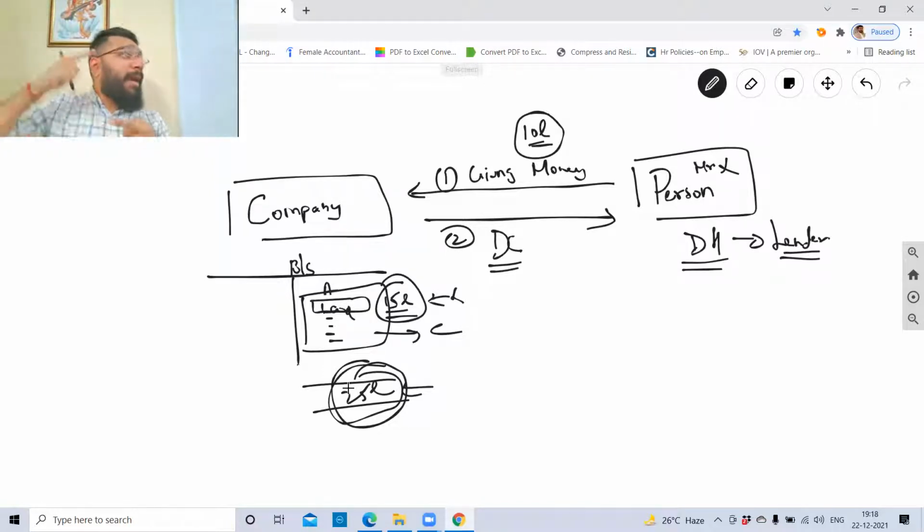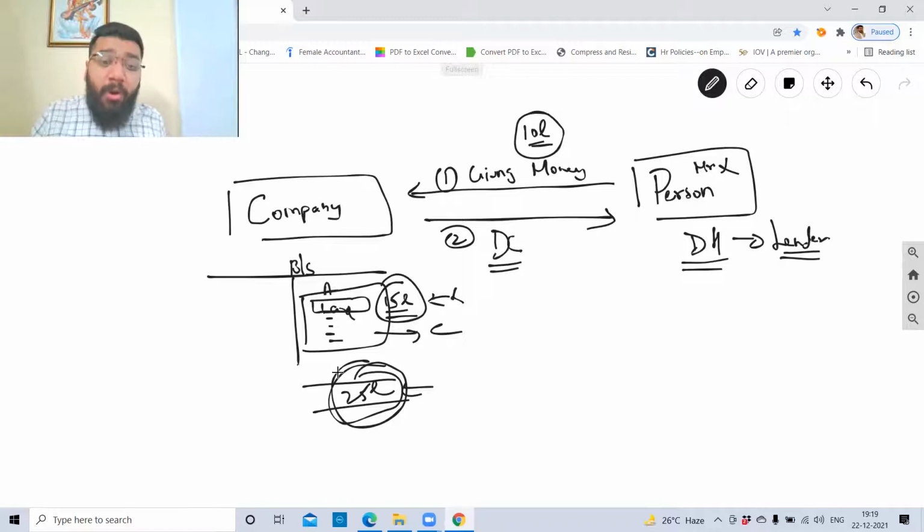Okay, my loan or my debenture will be secured against land, or against a building, or against plant and machinery. If you tell it specifically like that, it is called a fixed charge. Now, if you don't know which asset or what value, then you can create a floating charge.